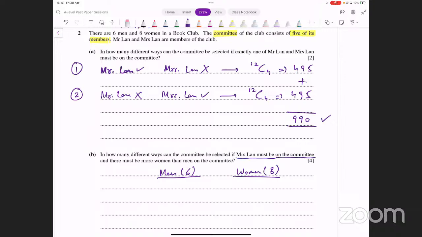Mrs. Lan must be on the committee. So यानी कि Mrs. Lan का decision तो आपने ले लिया. उसमें तो कुछ आपके पास रह ही नहीं गया, right? So Mrs. Lan is already selected. तो अब बाकी 14 में से कितने लोग रह गए? 13 रह गए. She is already selected. So उनको अब कुछ भी नहीं करना, right? So she's on the side now.